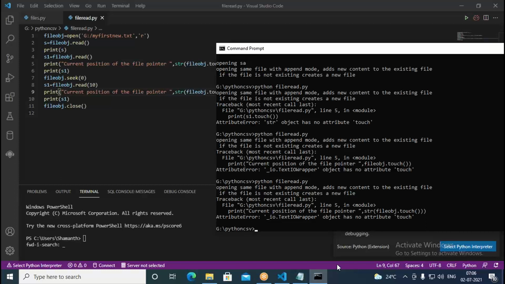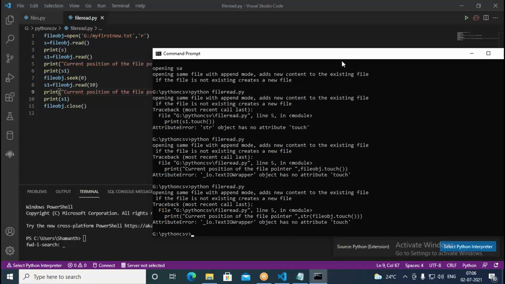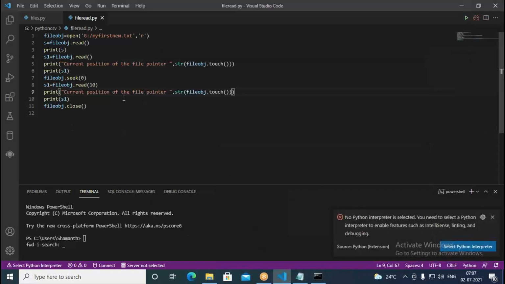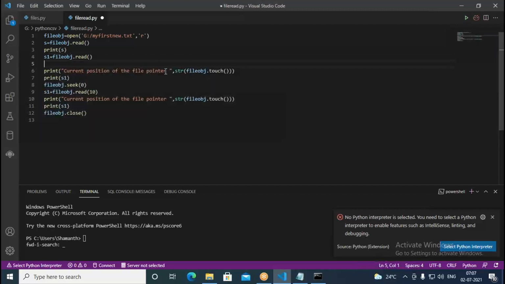It's file object.touch. When I say file object we have in that, we go with the touch method. So it should give us the touch. In fact, with the seek we go there, then with the help of touch we should be getting where exactly it is positioned. In which line are we getting? Line number 5. So if you go to line number 5, it is printing like this: file object.touch. We can also write this way: n equal to file object.touch.